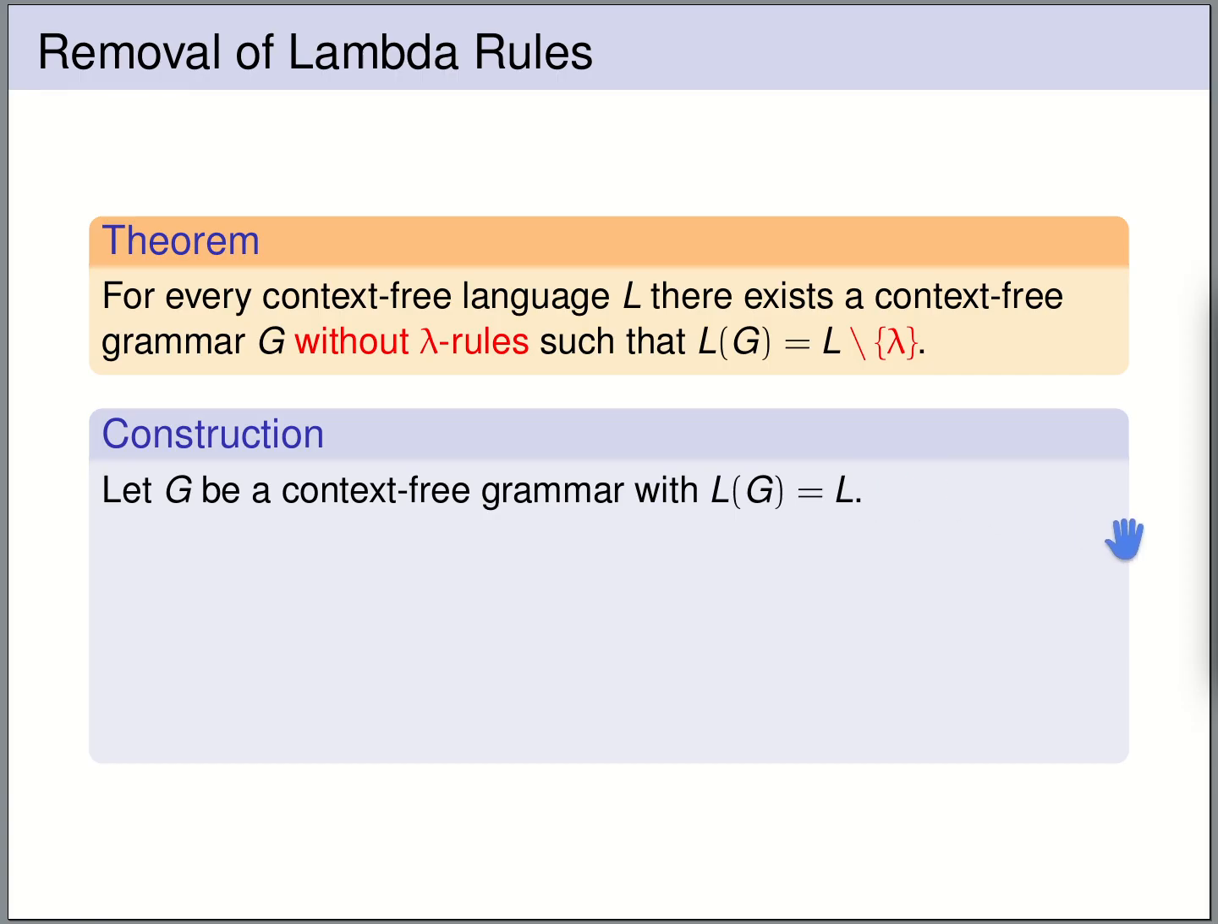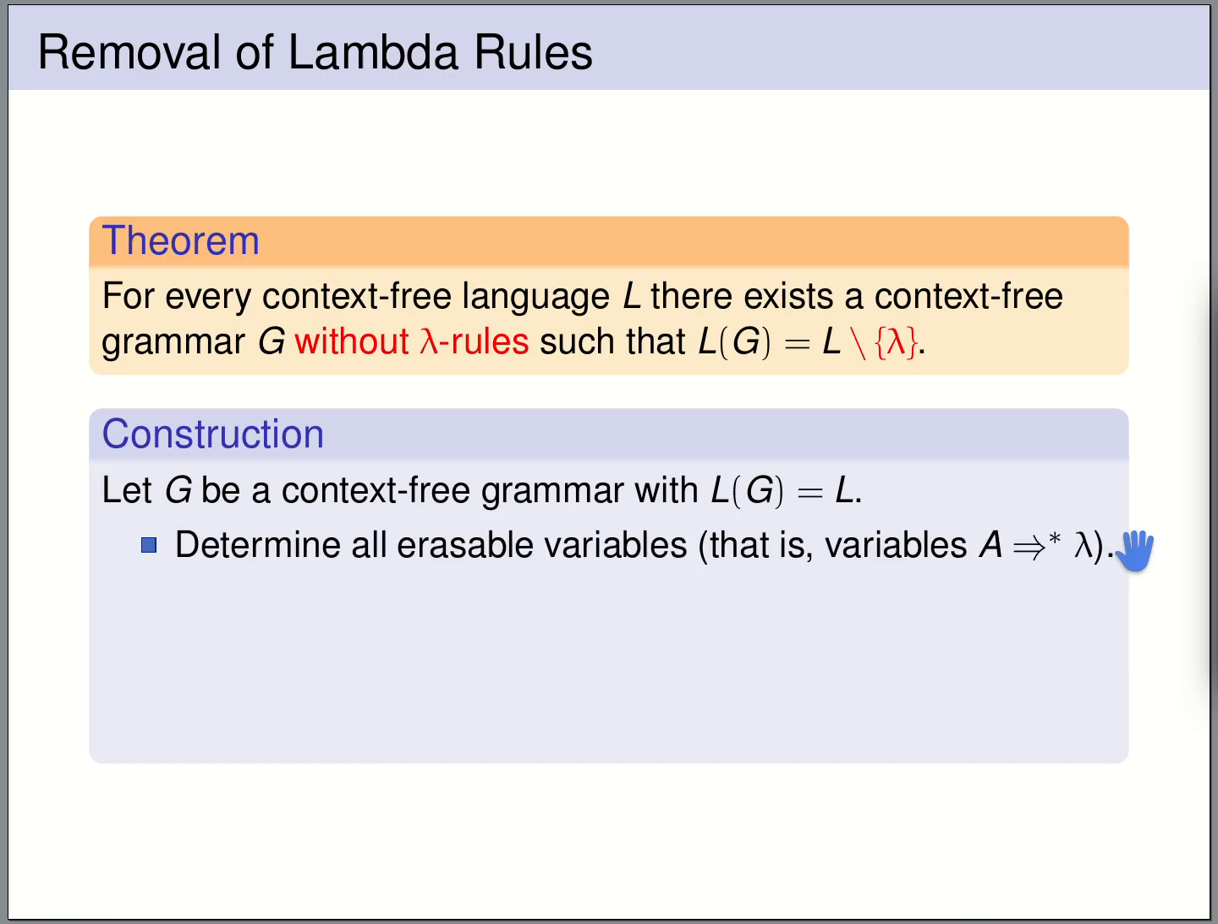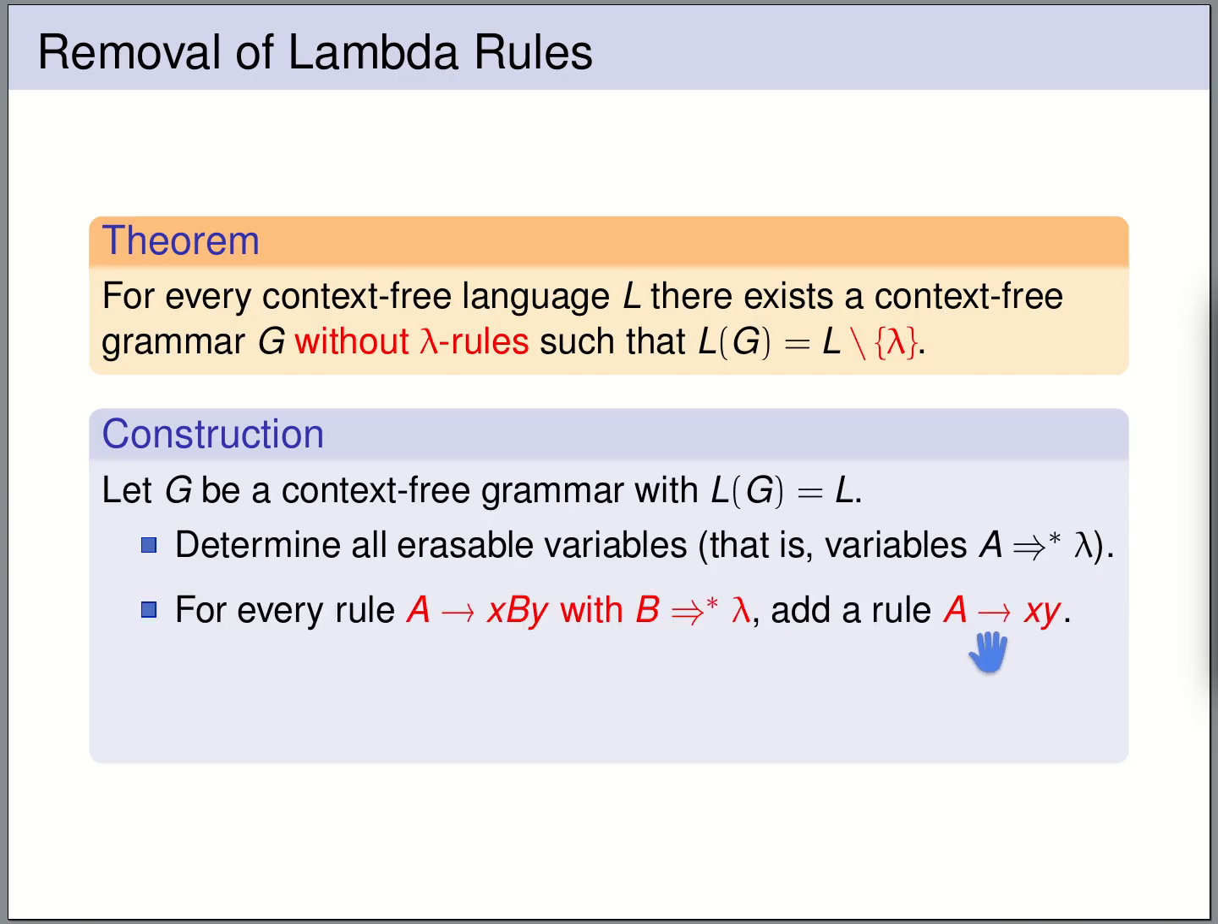As a first step, we are going to determine all the erasable variables of our context-free grammar. So all the variables that can be rewritten to lambda. Next, we are going to add fresh rules, and these fresh rules will make sure that the lambda production rules are no longer needed. So whenever we have a rule of the form A can be rewritten to xBy, where x and y are arbitrary words over terminals and variables, and B is an erasable variable, then we are going to add a fresh rule A can be rewritten to xy.